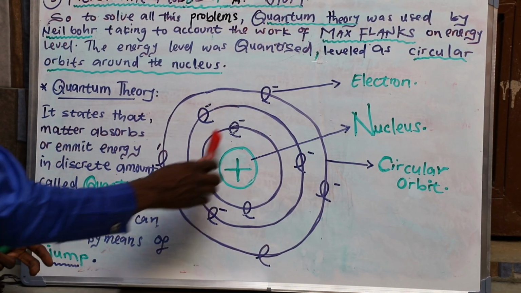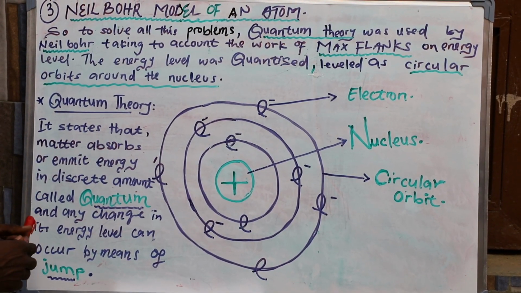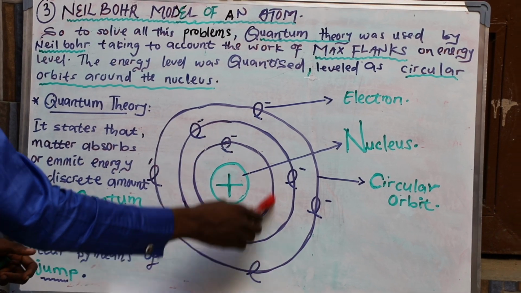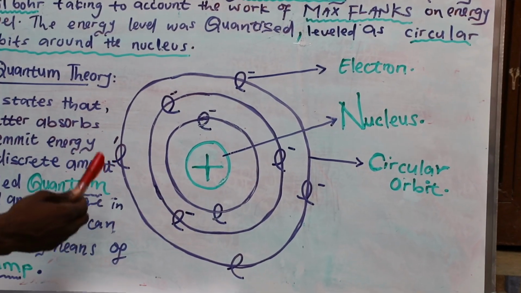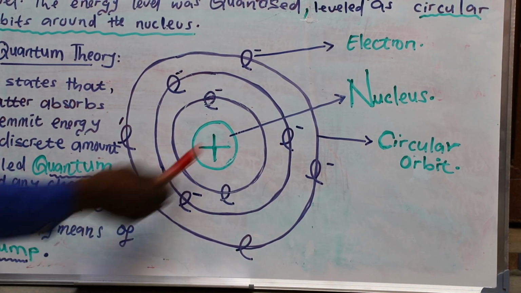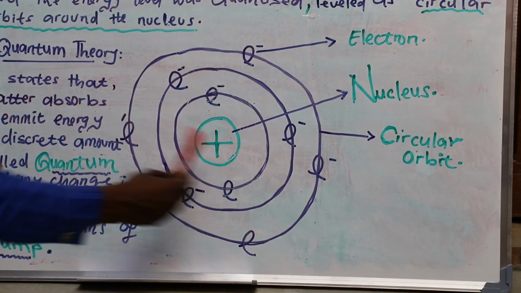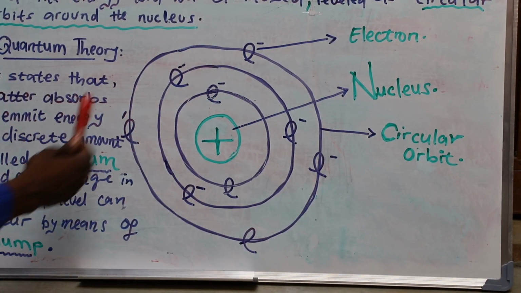So this is the well-defined structure of atom made by Niels Bohr, to which he provides quantum theory and says that each energy level has its quantized energy, which will remain forever. And this structure is now being used worldwide.